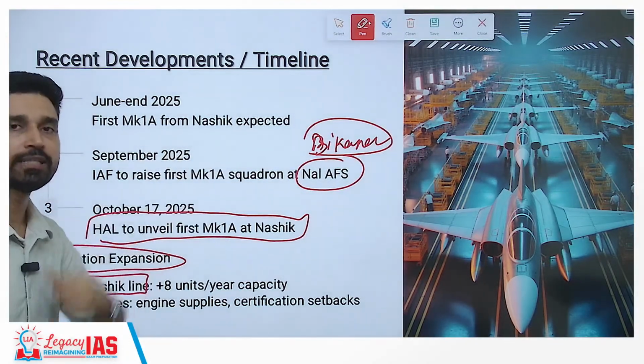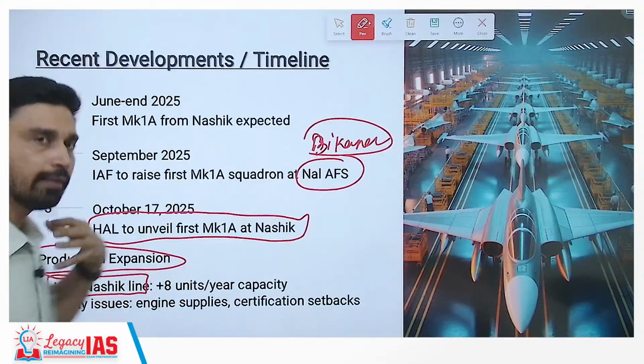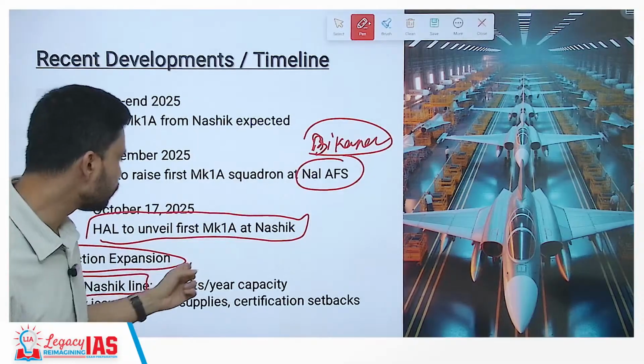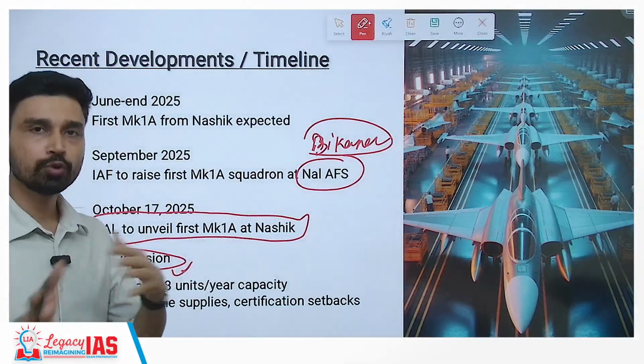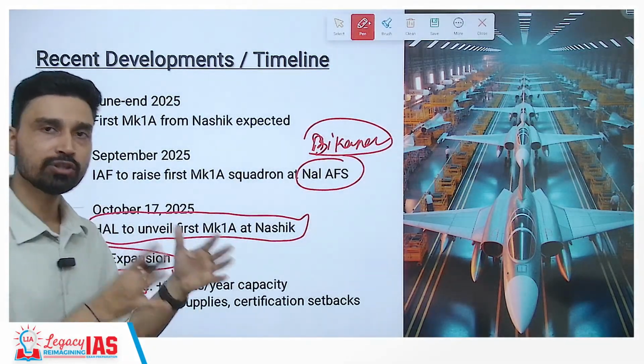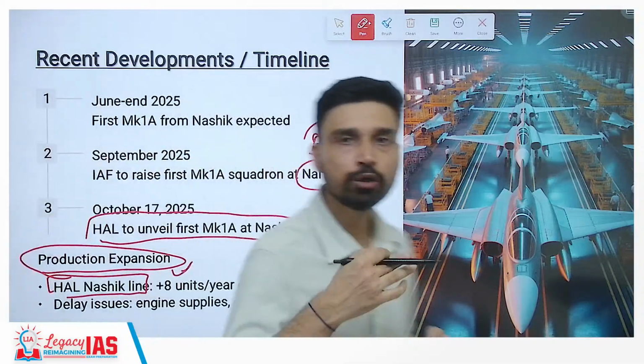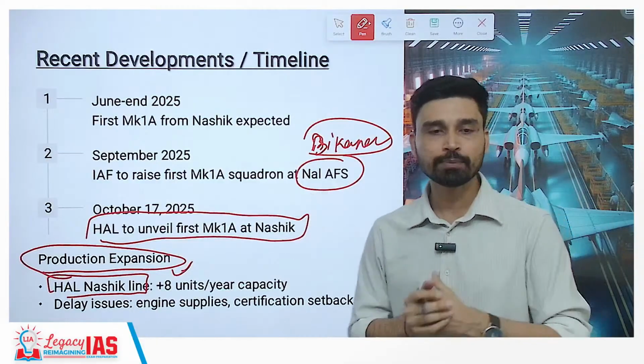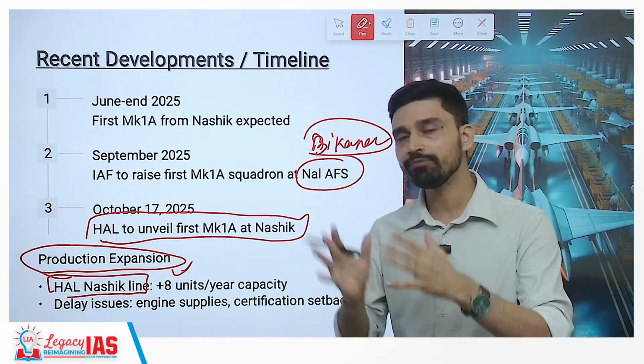Nashik is a city located in Maharashtra as well, and this particular production line will have a capacity of producing 8 units per year. Now, if you try to understand, HAL has a total of 3 lines. Each of these lines is able to produce 8 aircraft per year. That means if you talk about the annual capacity of HAL, it will be 24 units per year.